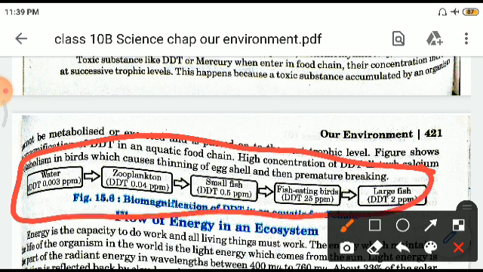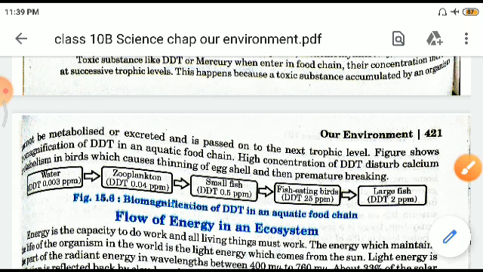In water, DDT is 0.003 ppm, to zooplankton 0.04, then small fish 0.5, fish-eating birds 0.25, sorry, and large fish DDT is 2 ppm, right? So you are seeing there is a continuous increase there.